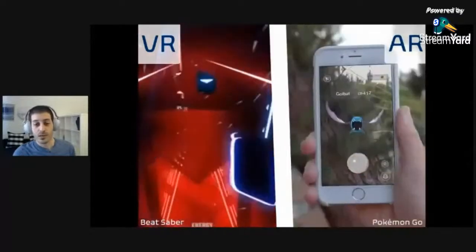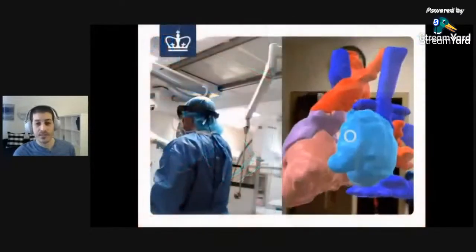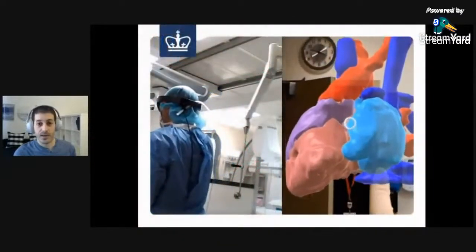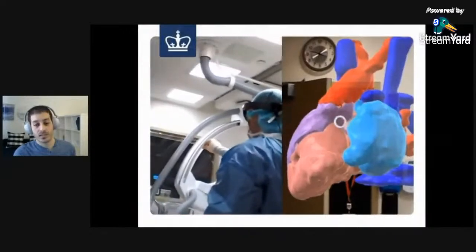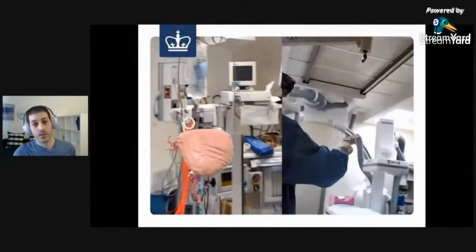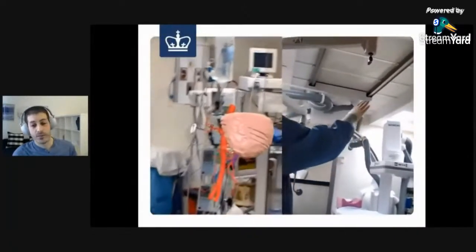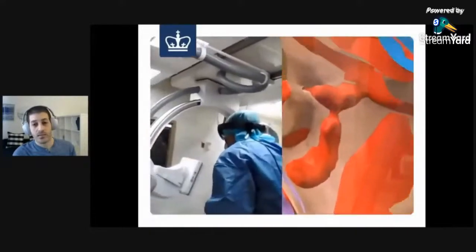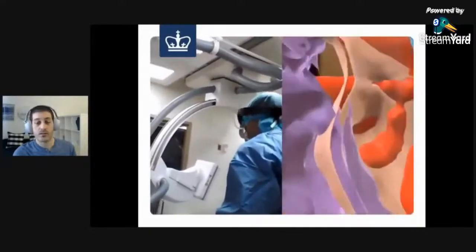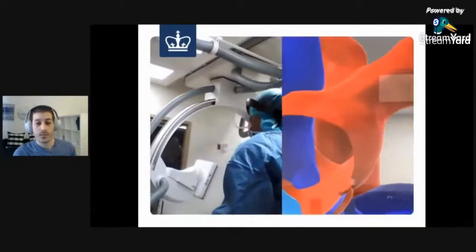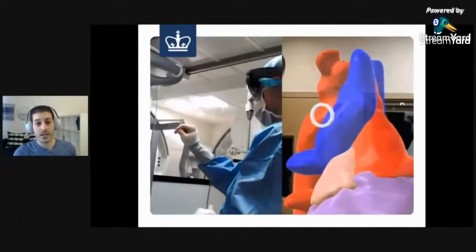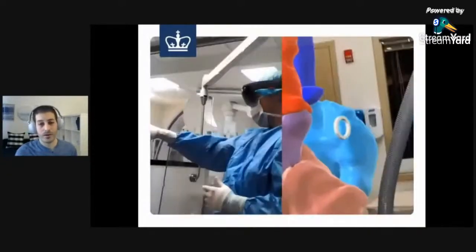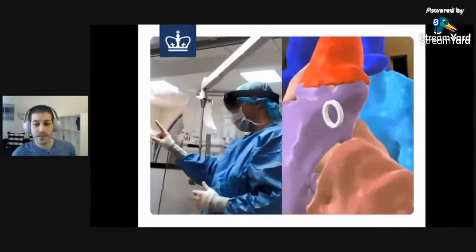Another example that is really close to my heart, and the pun is definitely intended, is my thesis project back at Columbia University, where we took CT and MRI scans, converted them to 3D models, deployed them on software that I built for a Microsoft HoloLens, which is an AR headset, and allowed the physician to see the patient's heart in real time. It was an amazing use case of augmented reality in the operating room, so AR in the OR, allowing the physician to see a 3D reference map of the patient's anatomy while they're doing the surgery.